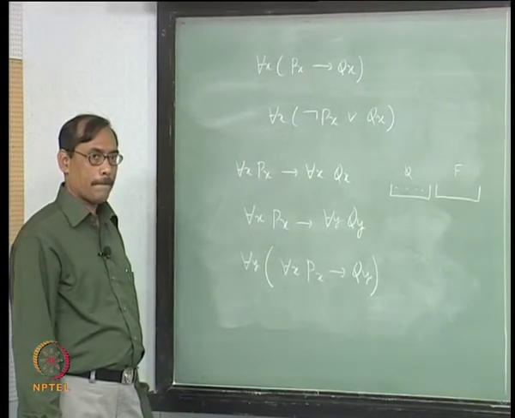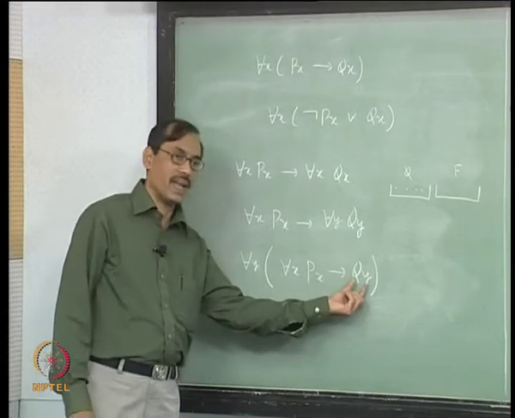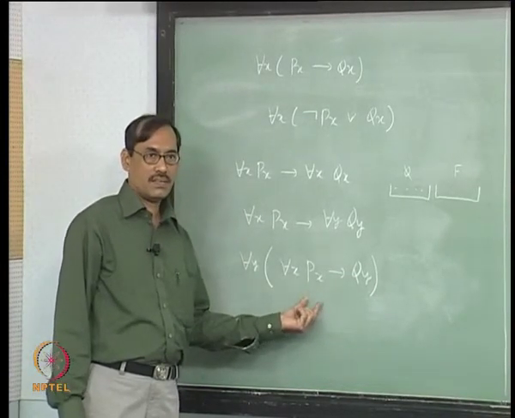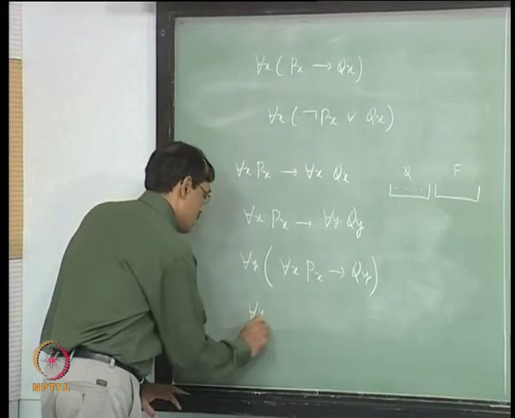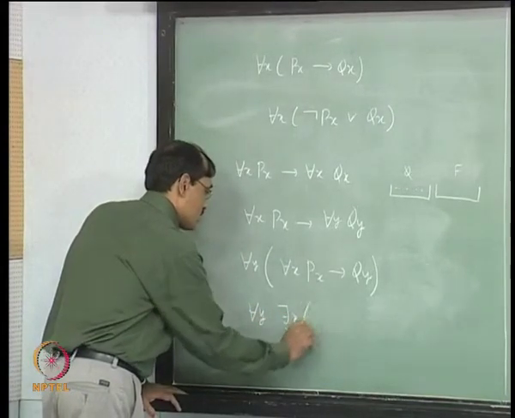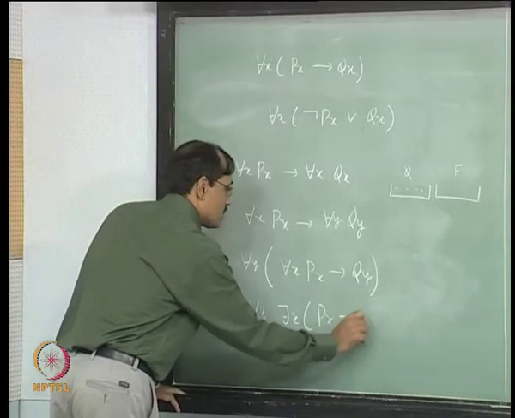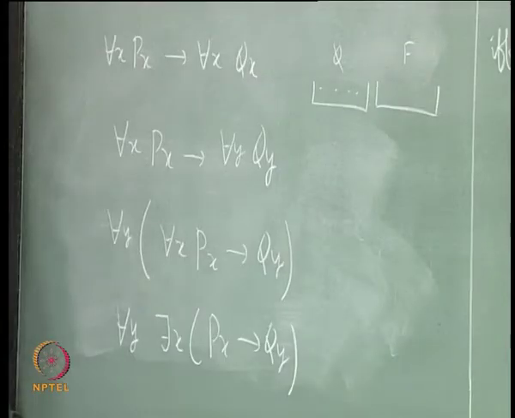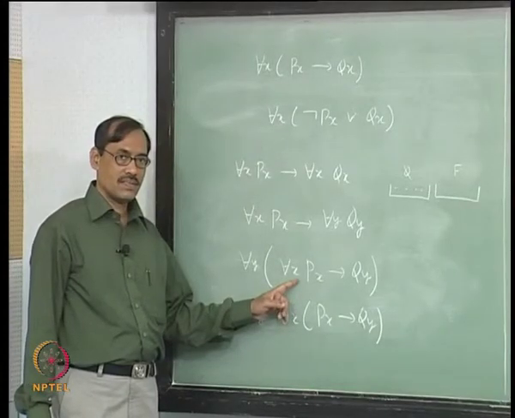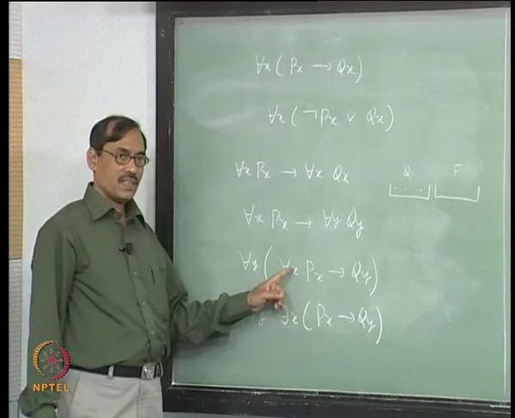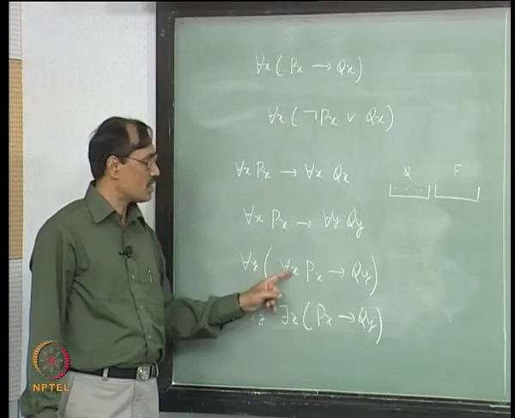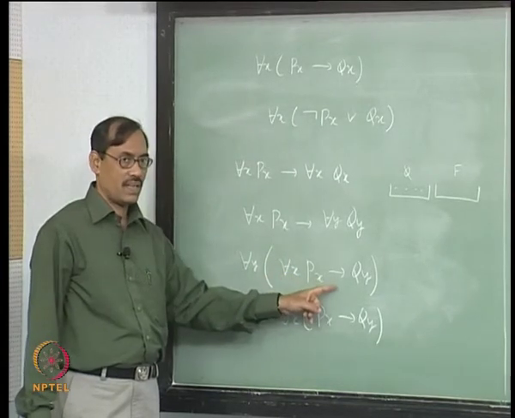Yeah. See, this is a formula where x does not occur, so you can use the distributive law. Fine. So, it will be for each y there is x, Px implies Qy. This becomes there is, because you look at this in this form, it will look like not for each x Px or Qy.